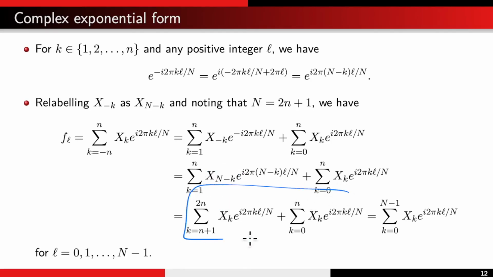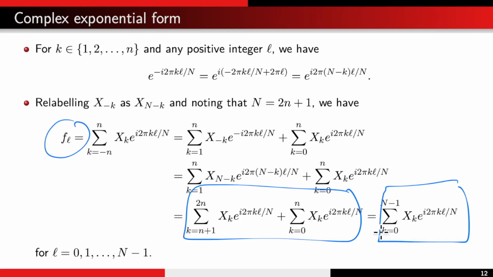And now we can put these two together with the index k ranging from 0 all the way to 2n, which is capital N minus 1. And so we obtain this. So f_L equals this for all L from 0 up to capital N minus 1. And this is now a much nicer looking system to work with.